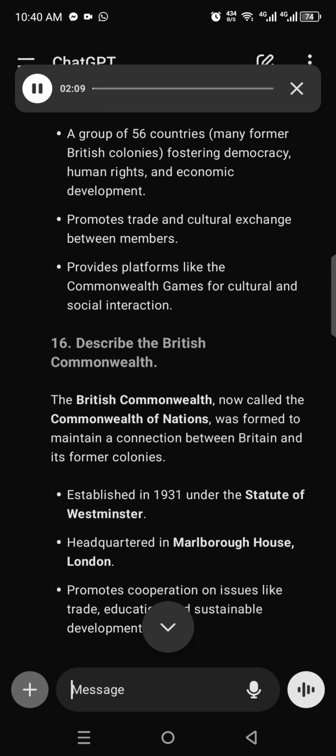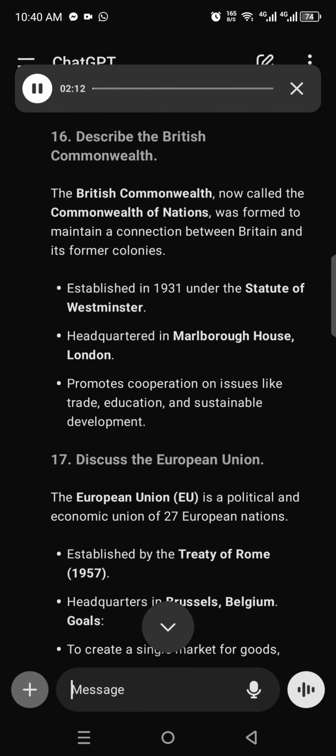16. Describe the British Commonwealth. The British Commonwealth, now called the Commonwealth of Nations, was formed to maintain a connection between Britain and its former colonies. Established in 1931 under the Statute of Westminster. Headquartered in Marlborough House, London, promotes cooperation on issues like trade, education, and sustainable development.